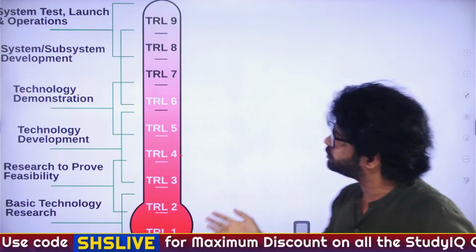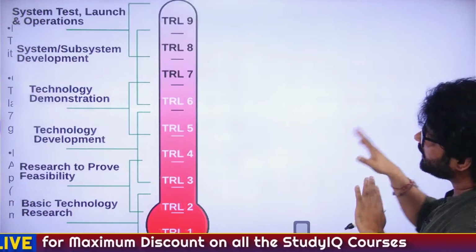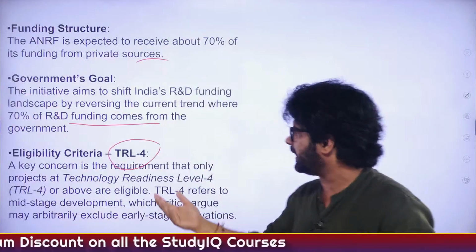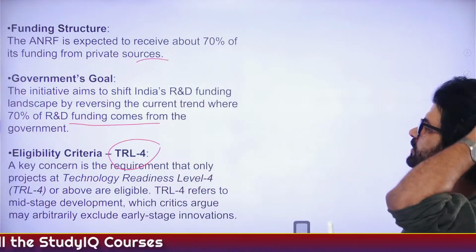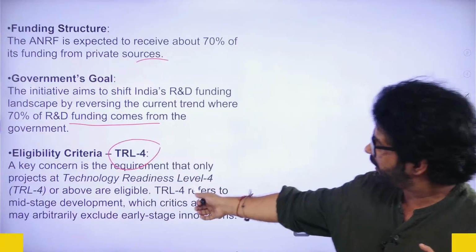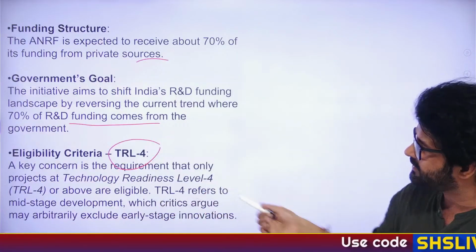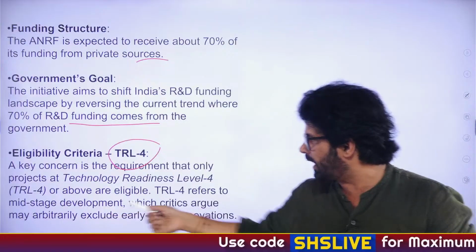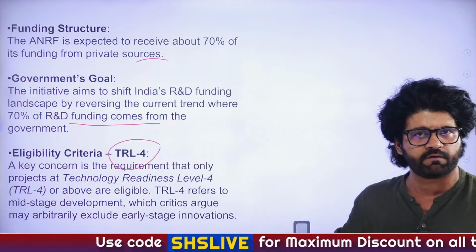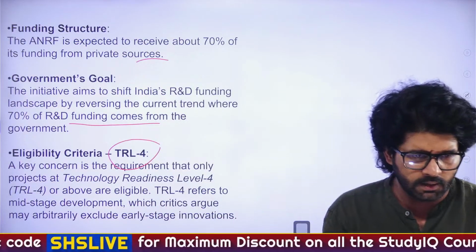Hope you are understanding. So there are pros and cons involved with both rationales. A key concern is the requirement that only projects at technology readiness level 4 or above are eligible. TRL4 refers to mid-stage development, which critics argue may arbitrarily exclude early-stage innovation, which we are discussing here.